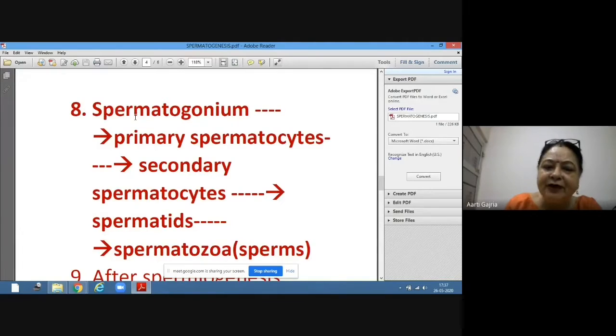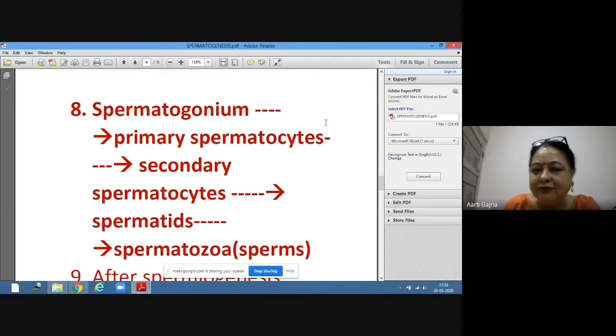Now these spermatogonia will undergo mitosis cell division to increase the number of cells. And when they increase the number of cells by mitosis, the number of chromosomes remains the same, because mitosis is equational cell division.